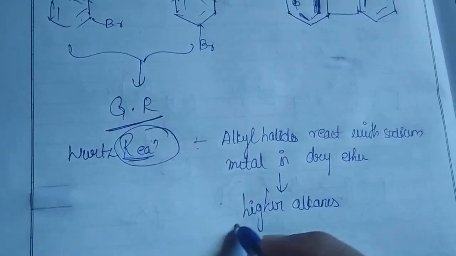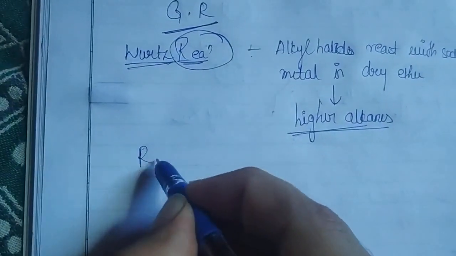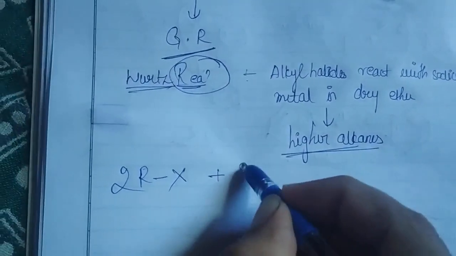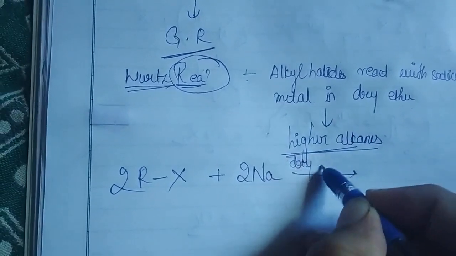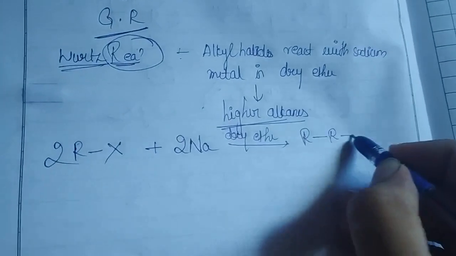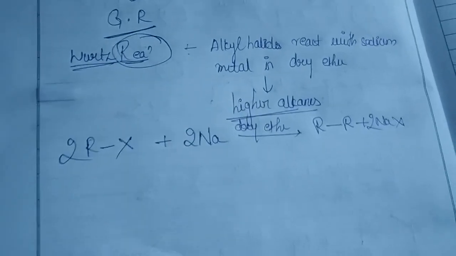So this reaction is called our Wurtz reaction. Generally, how can we write it? We require an alkyl halide, 2 moles, in the presence of sodium metal in dry ether. You are going to get RR plus 2NaX. So this is a general reaction.